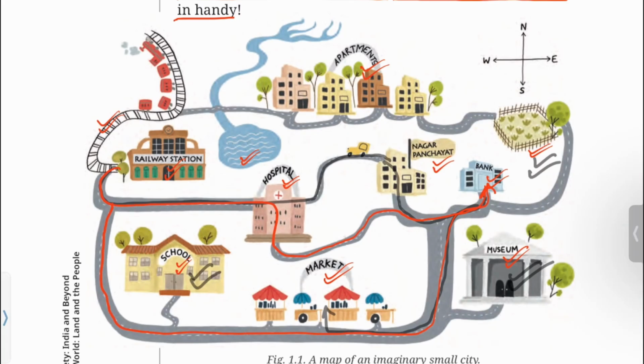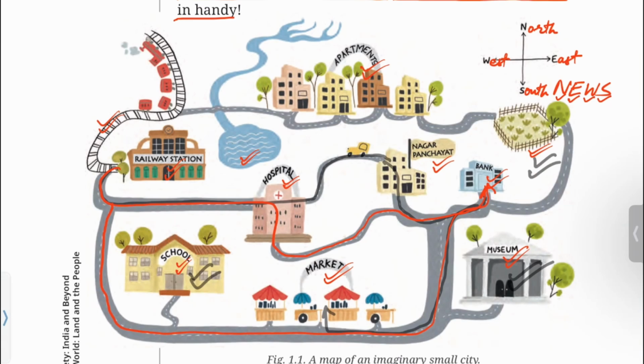And at the top, you can see 4 directions, that is NEWS. N for north, E for east, W for west, and S for south. North, east, west, south.